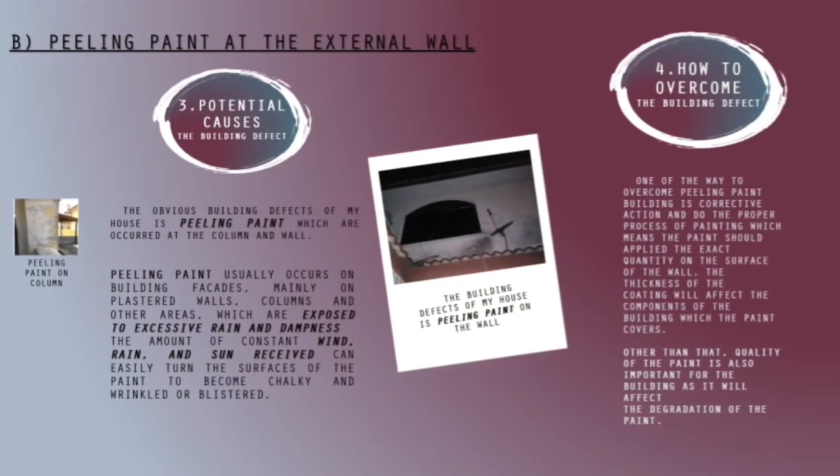The next building defect is peeling paint, which occurs at the columns and walls. It is exposed to excessive rain and dampness. The amount of constant wind, rain, and sun received can easily turn the surface of the paint chalky, and it rings or blisters. Then, doing the proper process of painting is one of the ways to overcome the peeling paint building defect. Other than that, the quality of paint is also important for the buildings as it will affect the degradation of the paint.